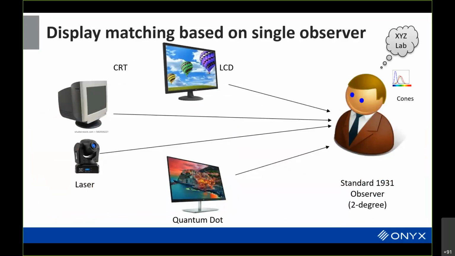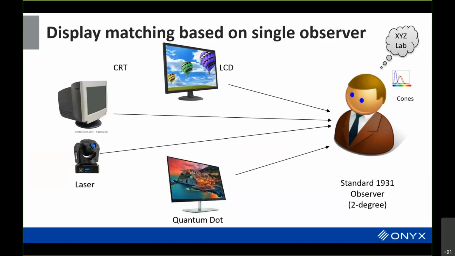Another challenge is that display matching can become a real challenge as displays get more and more advanced, using narrower and narrower primaries. In quantum dot technology, the primaries have very narrow wavelengths. The challenge is that ICC version 4 color matching assumes a specific set of color matching functions for the observer, and there's very wide variability in observers.